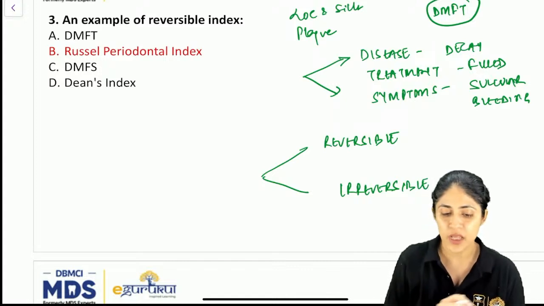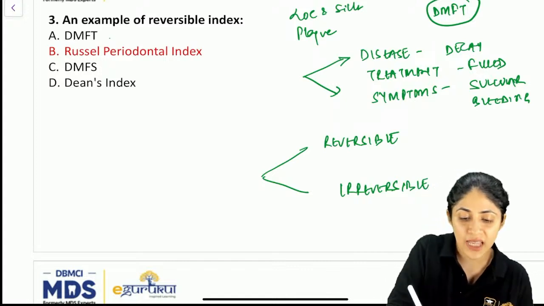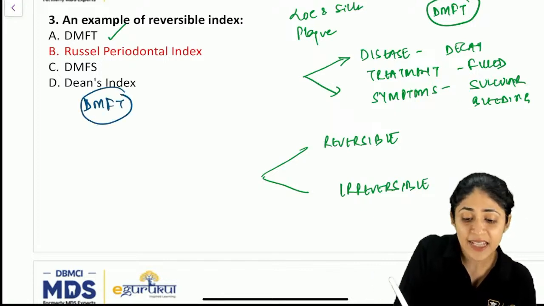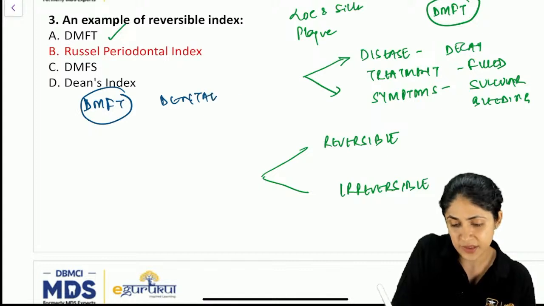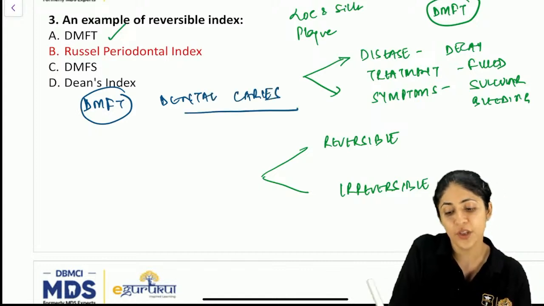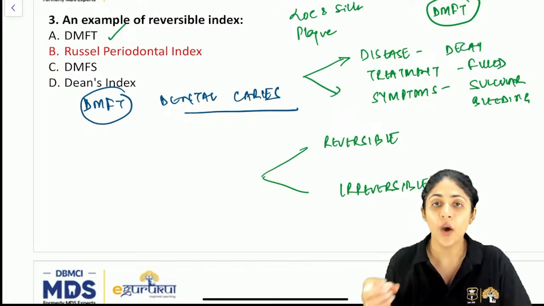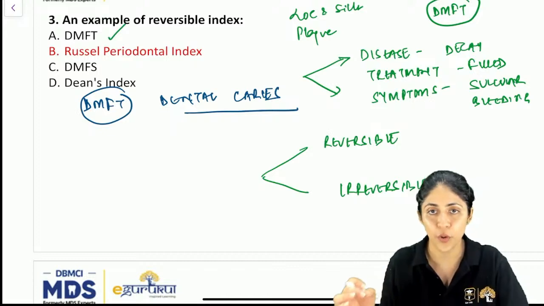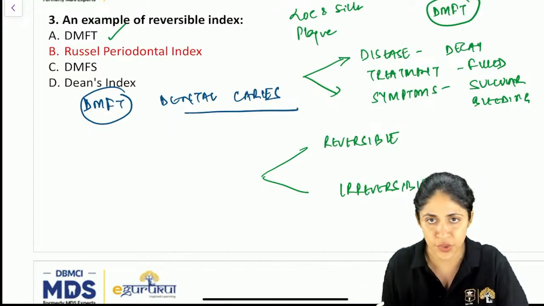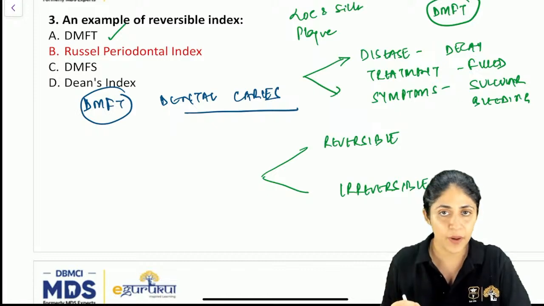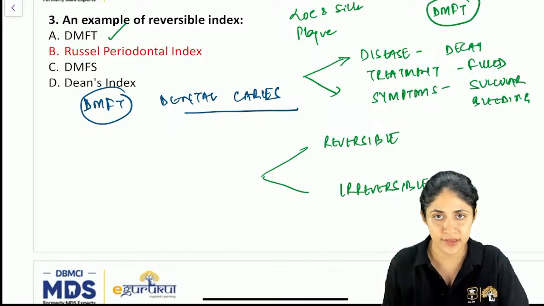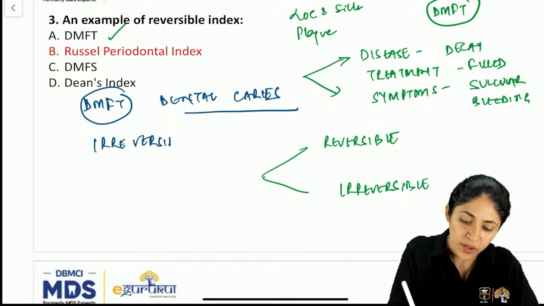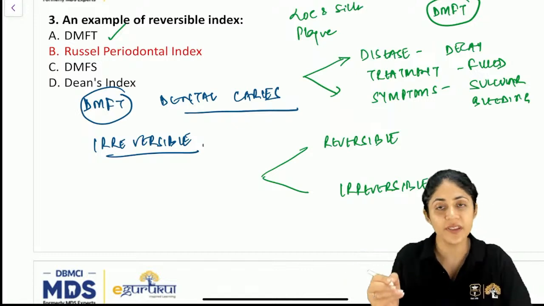Okay, so for example, let's go to the first option, which is DMFT. Now we all know that DMFT stands for dental caries. Okay, this is an index used to measure dental caries. Now, as we all know, dental caries is an irreversible microbiological disease, what we study in the definition. All right, so when we speak about dental caries, this is an irreversible disease. Okay, so now since it is irreversible, what will happen in this case is that obviously the scores,